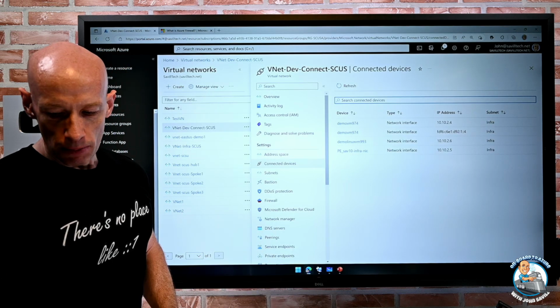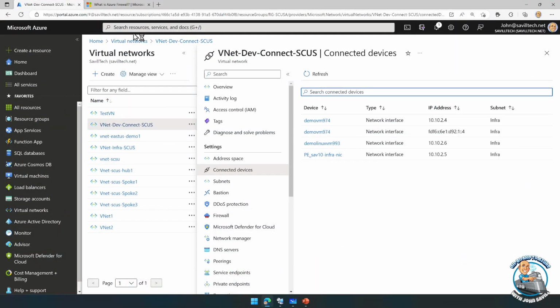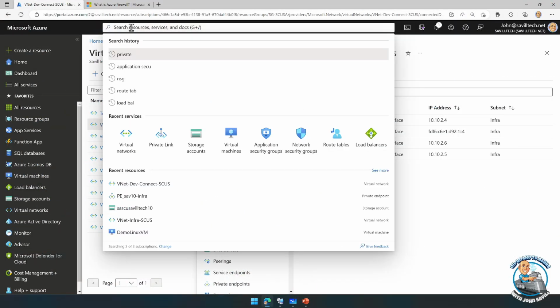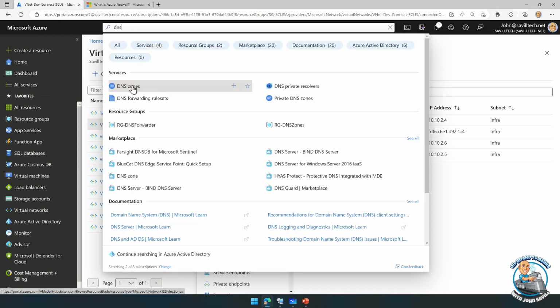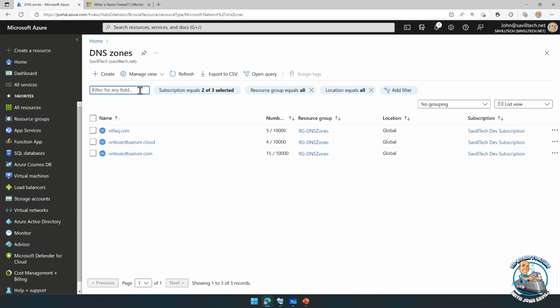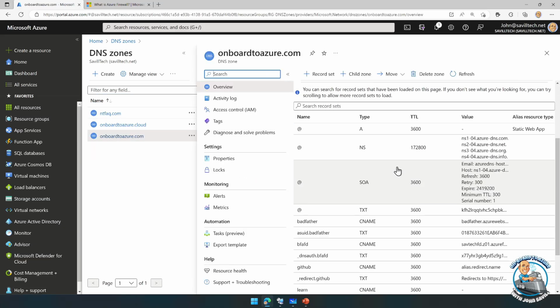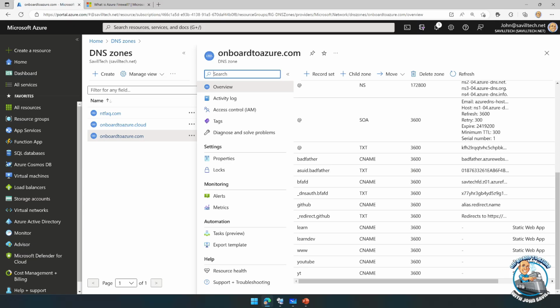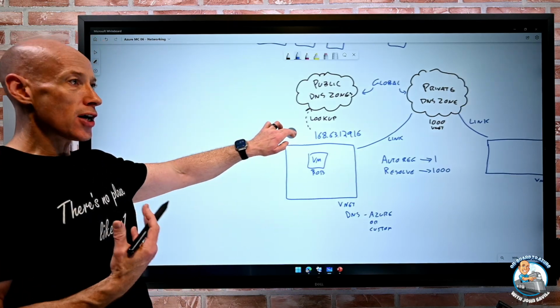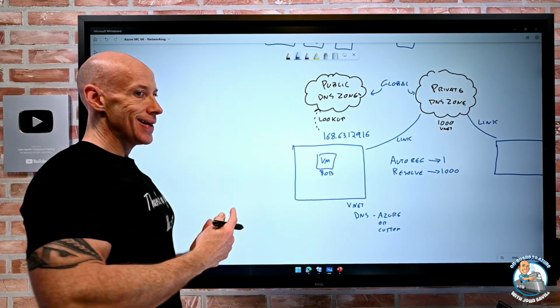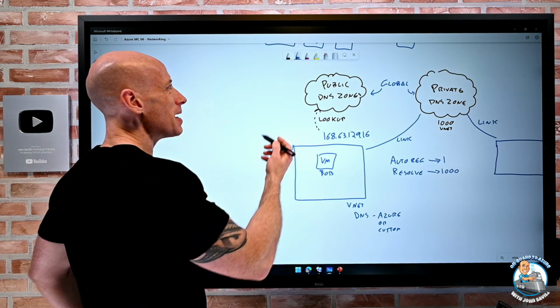So if we jumped over to the portal for a second, one of the really nice things, actually look at the public DNS first. If we looked at just regular DNS zones, one of the challenges you can get with DNS is this idea where it becomes dangling. Let me talk about this super quickly. Normally when I create a service in Azure, it has a name, but the name is not very pleasant.